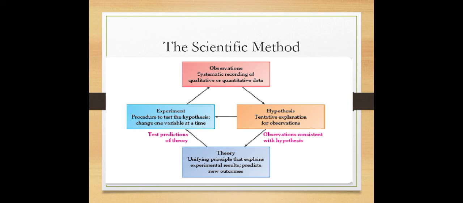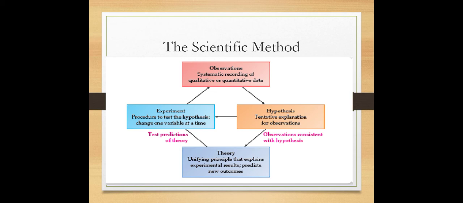Qualitative data tells us about the quality of the particular thing we are going to study, and quantitative data tells us about the quantity of something that we are going to study. After we make observations, we form a hypothesis, which is the explanation for our observation. Observations consistent with a hypothesis form a theory, which is basically the principle that explains the experimental results and predicts new outcomes.